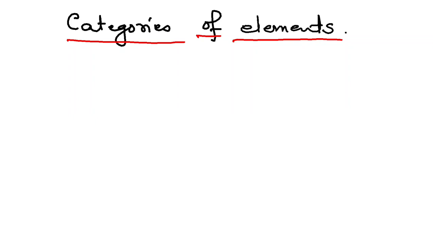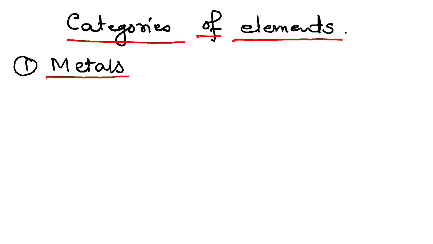Hello students, till now we have learned that elements are pure substances because they contain only one kind of particles. However, today we shall discuss the categories of elements, that means types of elements that we see around us. There are basically three categories of elements. The first type are called the metals. You must have heard this name already in the lower classes. The term metal itself is heavy, right?